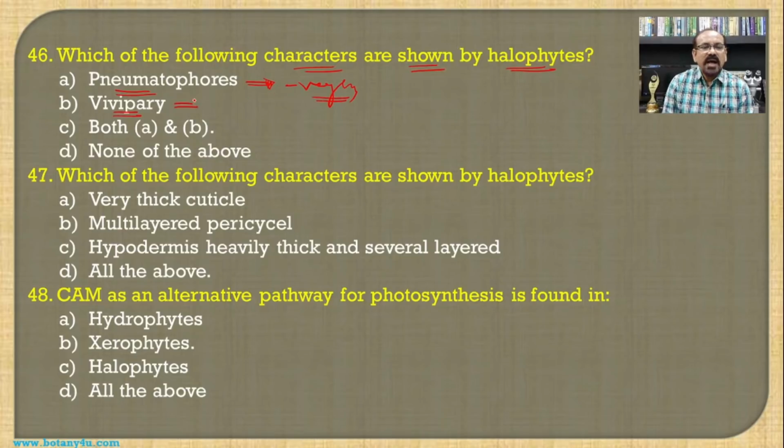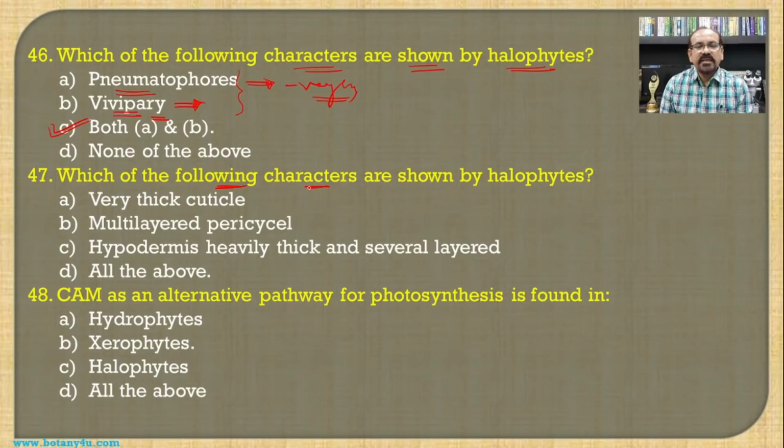Another one, as the soil is saline, there is difficulty in the germination of the seed, and hence the seed germinates on the plant and then it falls in the form of a small plantlet. Such a type of the condition is known as the vivipary, and hence both these are the characteristic features of the halophytes, and hence both A and B becomes the answer for this question.